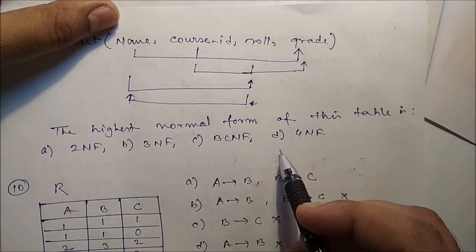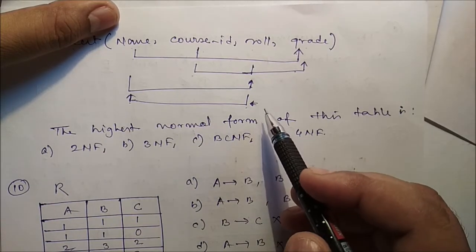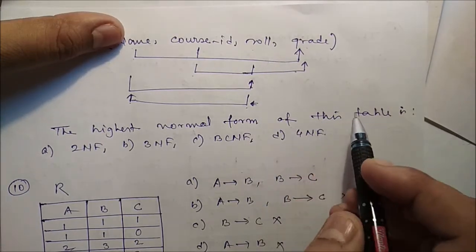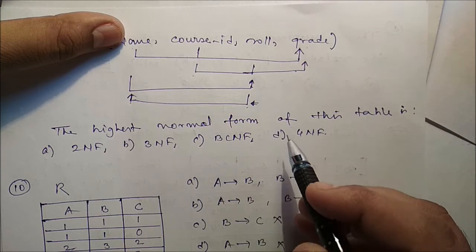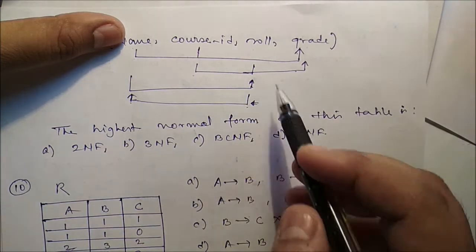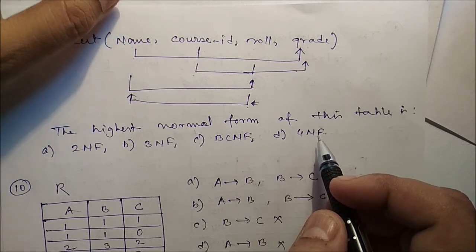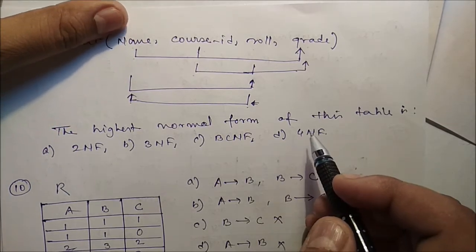Now there is 2NF, which means there is no partial dependency. We can see there is no partial dependency, no transitive dependency, and no multi-value dependency.